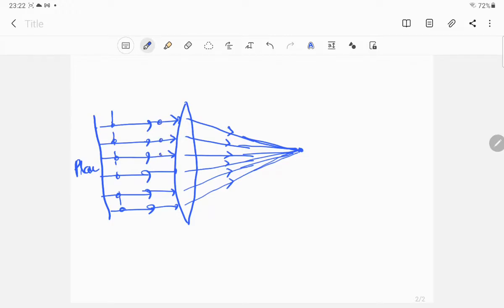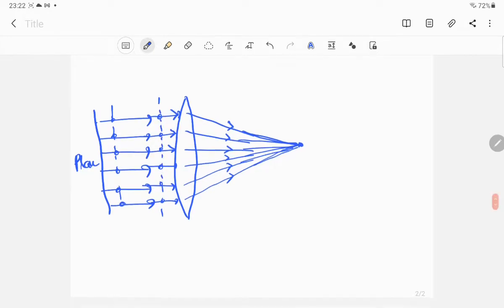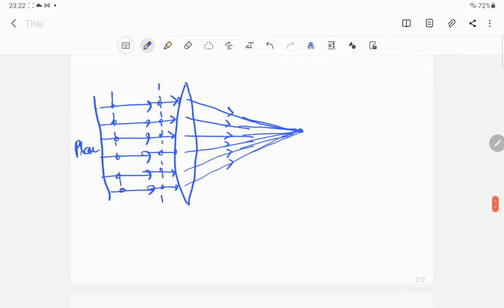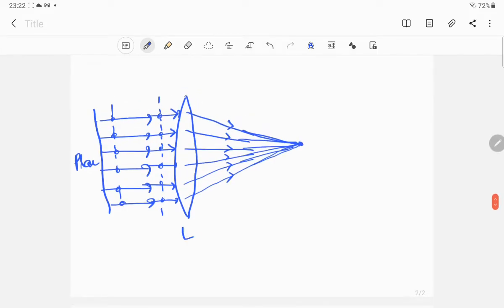Here also, if you want to find the points having the same phase, they will lie in a straight line or a plane. But after passing through the lens, these are the points you will find with the same phase. If you look at it, it appears like a spherical wavefront.